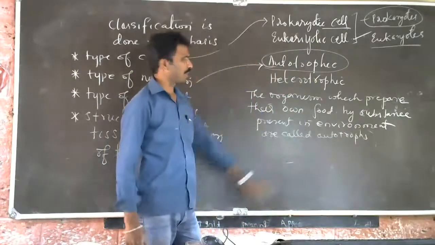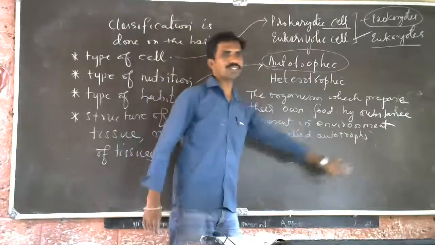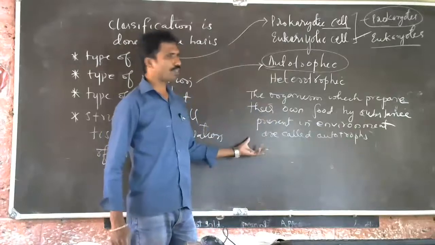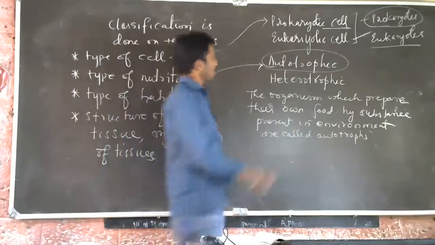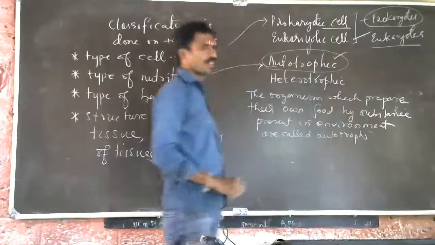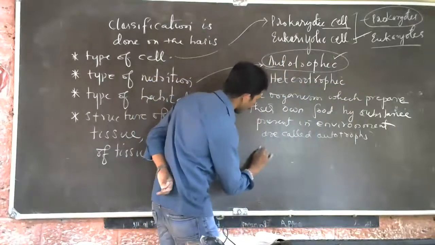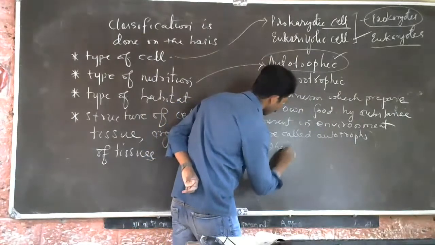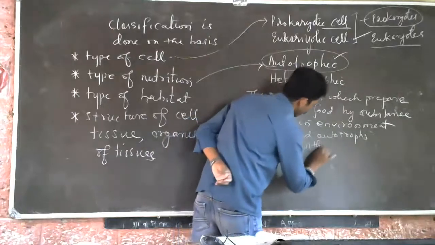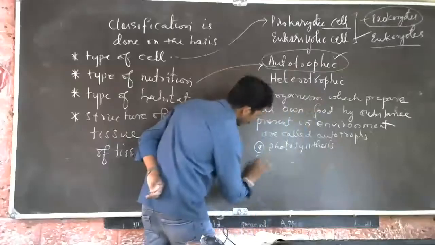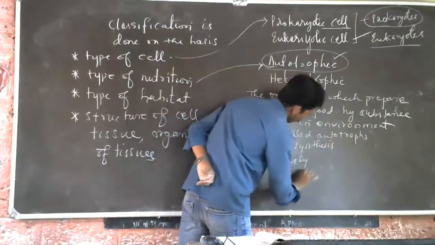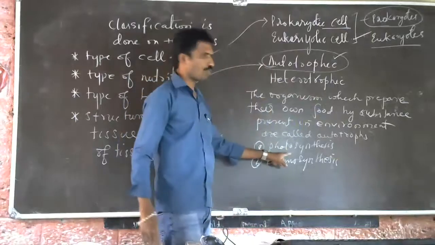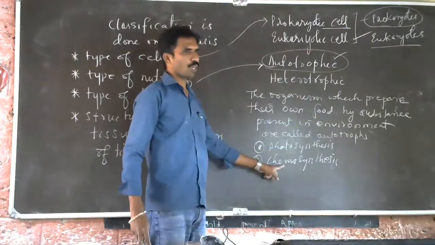Autotrophs. That mode of nutrition is called the autotrophic mode of nutrition. Understood? So here, in autotrophic nutrition, there are two types again: phototrophic, that is photosynthesis, and chemotrophic, that is chemosynthesis.